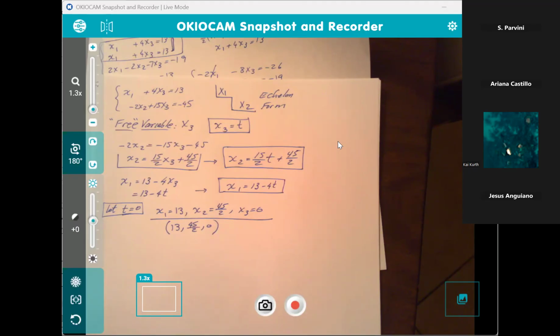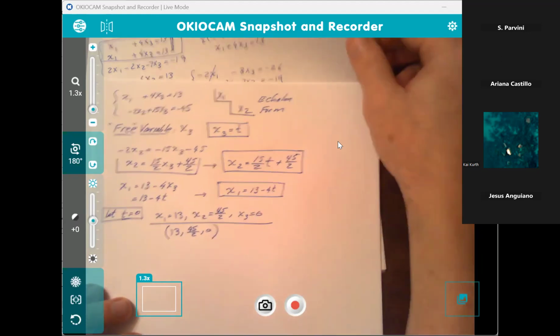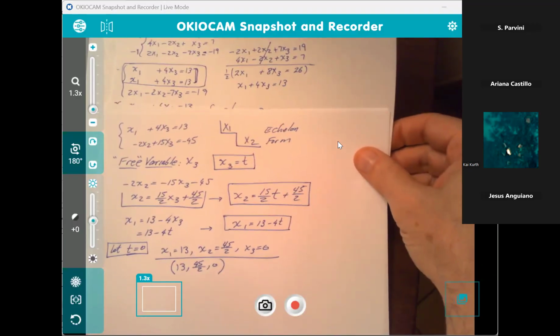So, what do you think, folks? Is this doable? A lot of practice. Sure, but it's systematic, right? Something that may be tedious but doable, I think.